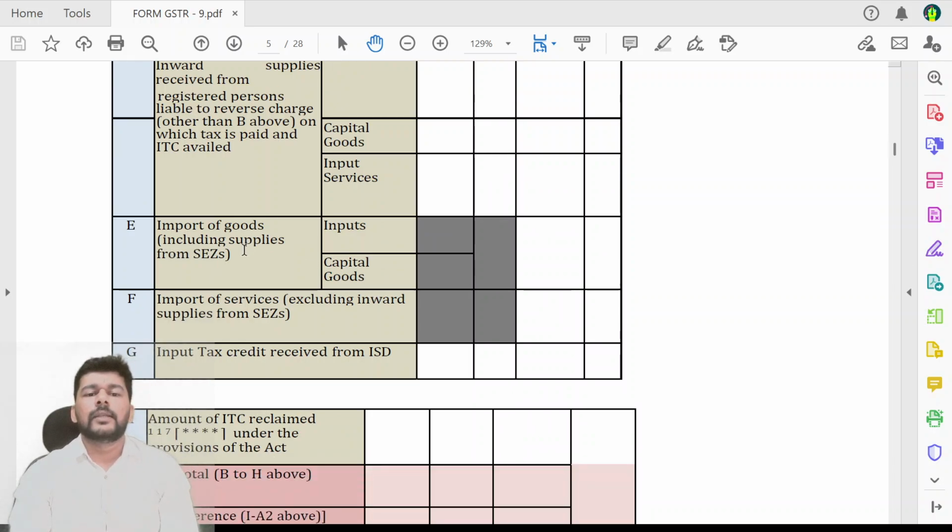Import of goods including supplies from SEZ. Now here the primary thing is that for import of goods including supplies from SEZ, the bifurcation of capital goods and inputs is mandatory.